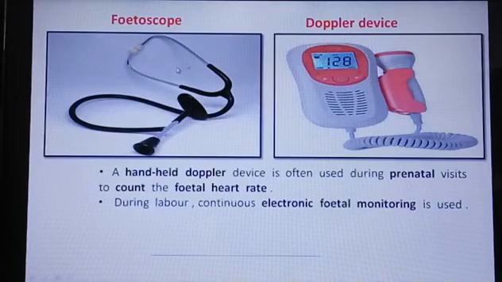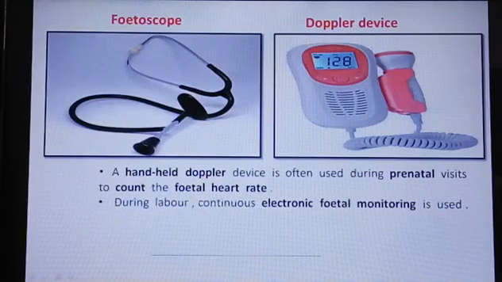Okay, that is another device, the Doppler device. You can also use the Doppler device to get an accurate fetal heartbeat rate, such as 128. With the help of that also we can identify the heartbeat of the fetus. The handheld Doppler device is often used during prenatal visits to count the fetal heart rate. During the pregnancy period, with the help of the Doppler device we also identify the fetal heart rate.